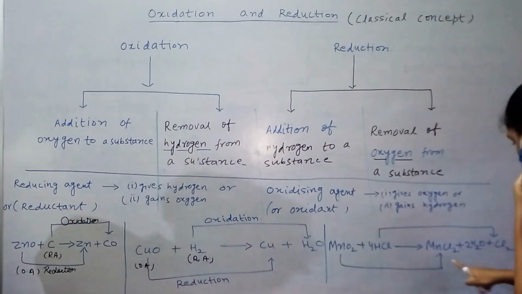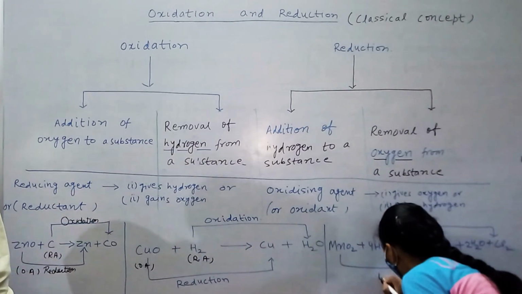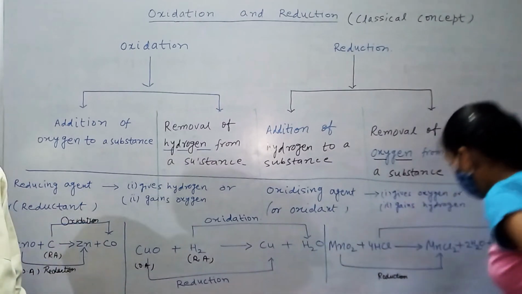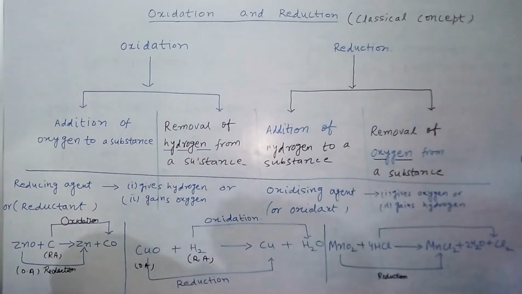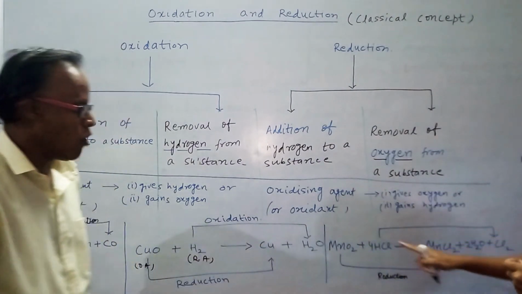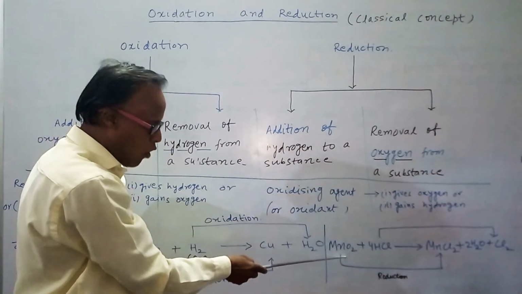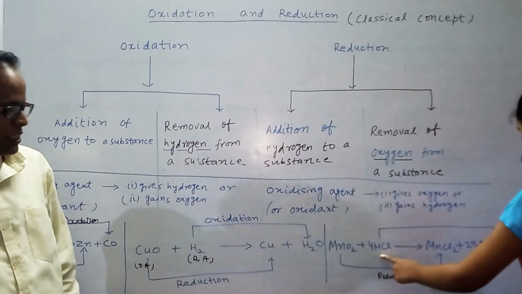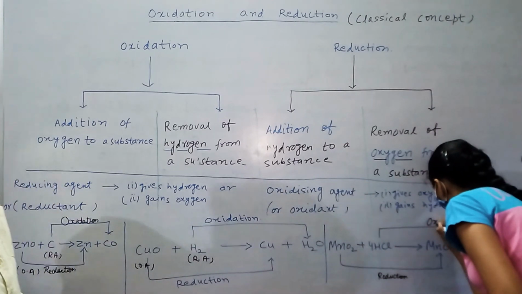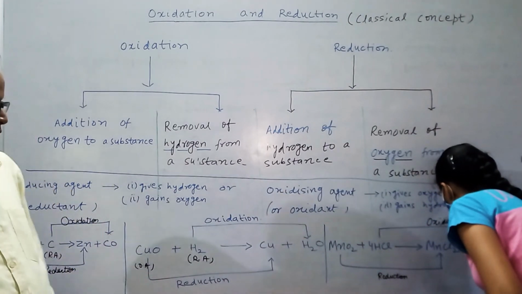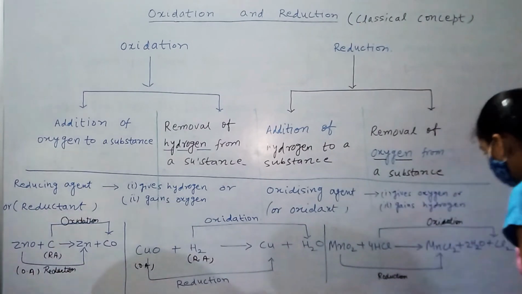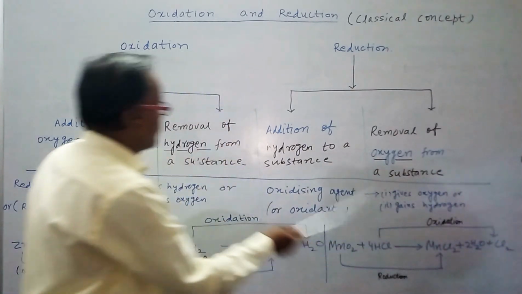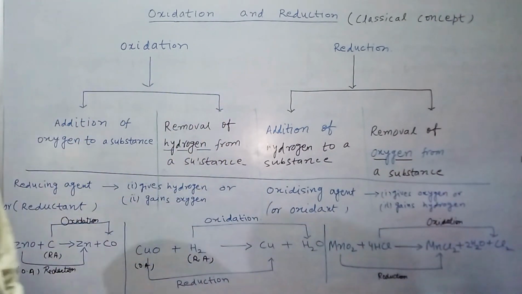When MnO2 converts to MnCl2, it is reduction, because of removal of oxygen. Removal of oxygen from a substance is known as reduction. And HCl into Cl2 is oxidation. Here there is removal of hydrogen from 4HCl to Cl2. That's why it is called oxidation.